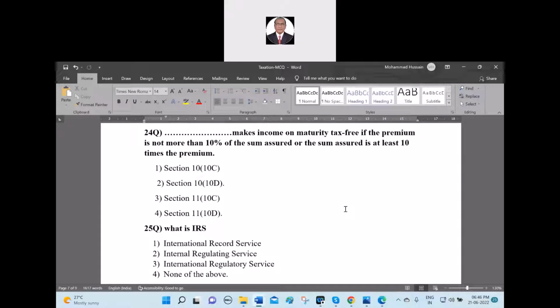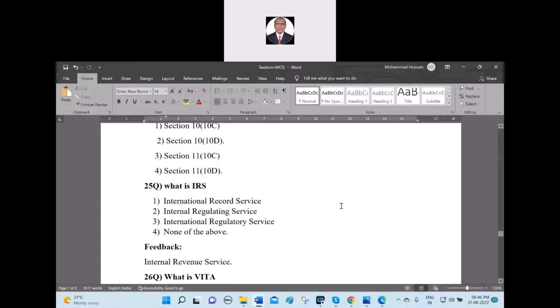Wrong. It is wrong. None of the above is the right answer, because it is Internal Revenue Service. I repeat, IRS stands for Internal Revenue Service.